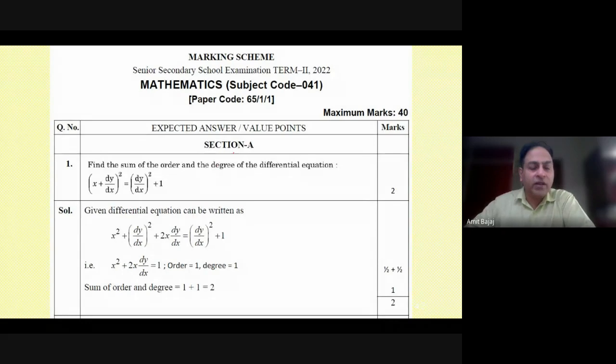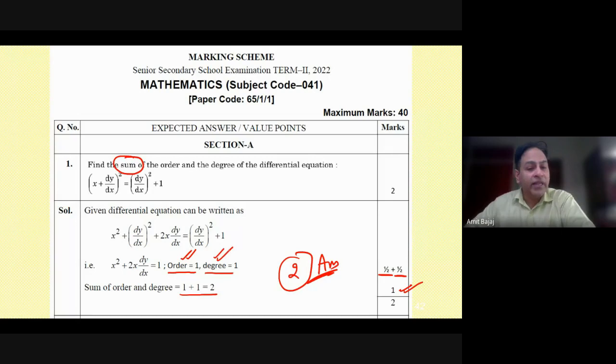Now quickly check out this marking scheme, I have taken a screenshot of it. Likewise, see how the weightage is divided. Order and degree, half plus half, is clearly mentioned in the marking scheme. Sum and order calculation, because the question reads as find the sum, carries 1 mark. Sometimes a student writes only 2 as the answer. 1 mark will be given. Remember that, because he didn't mention what the order is and what the degree is. Because this is a 2-marker question, step by step marking and weightage is there.